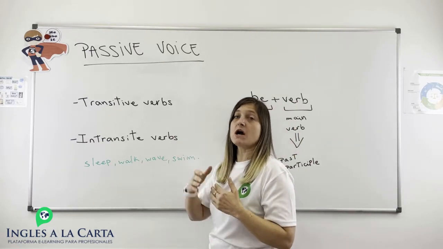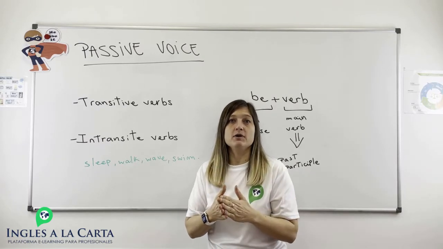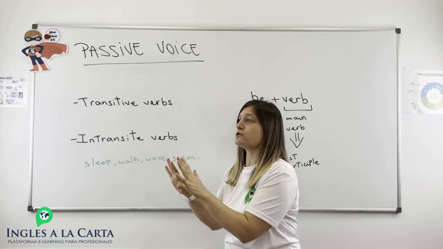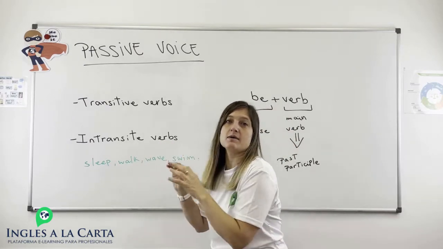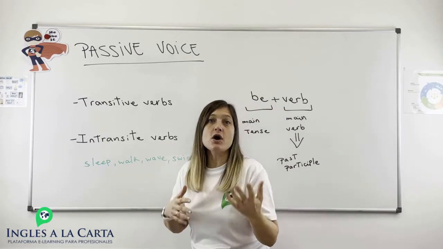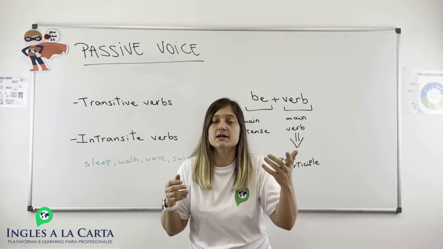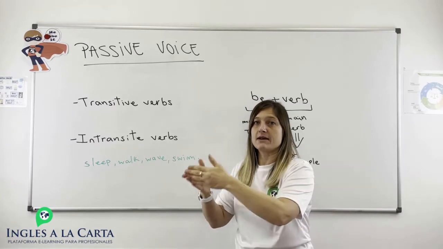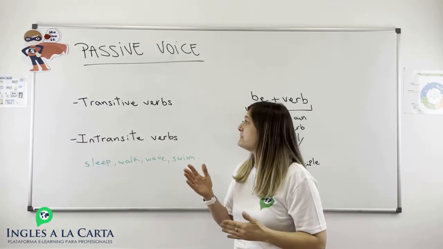Transitive verbs are verbs which need an object. For example, the verb push. You need to push something. You need to push an object. I push the chair, I push whatever. Turn on. You need to turn on the lights. You need to turn up, for example, the volume. You need an object. You need something to turn up, on, off, okay?